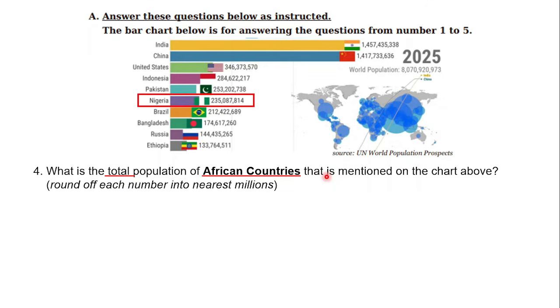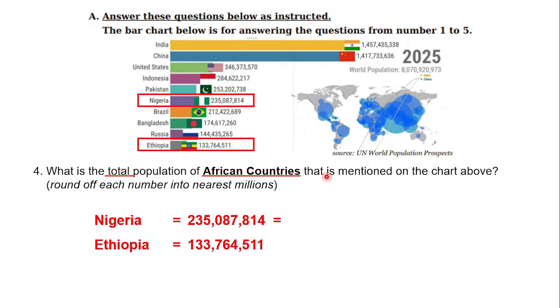As mentioned here, only 2 African countries are mentioned: Nigeria, 235,087,814, and Ethiopia, 133,764,511.